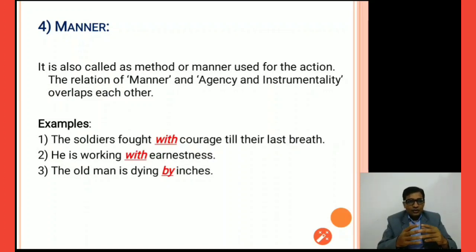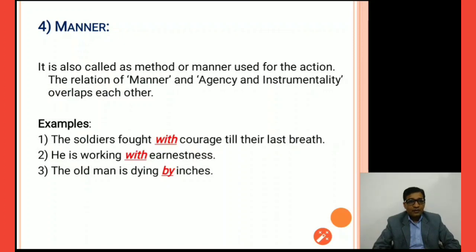The soldier fought with courage till their last breath. This sentence indicates how that soldier fought against the enemy. Fought with courage. So courage comes under the category of manner, right? The fight of the soldier indicates in which manner he fought against the enemy, and that's why this preposition is considered as "with". "With" is a manner preposition in this sentence.